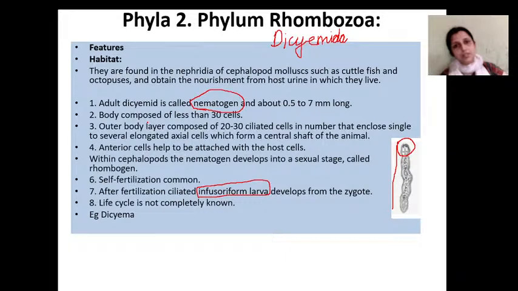The outer body layer is composed of 20 to 30 ciliated cells that enclose a single to several elongated axial cells. The cells inside the body will be elongated. So it has a body plan like this. On the outside you can see many cells. Take this as the anterior region.